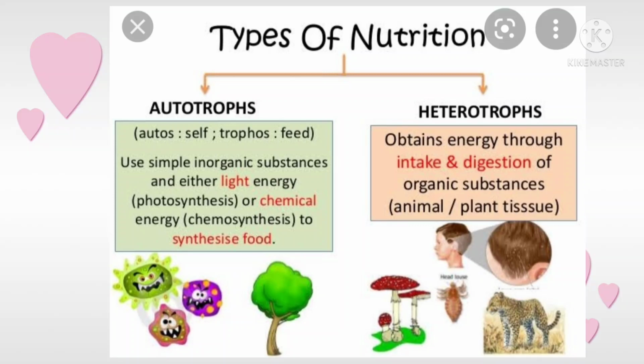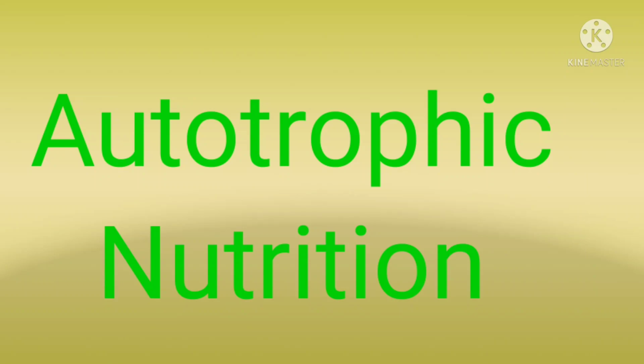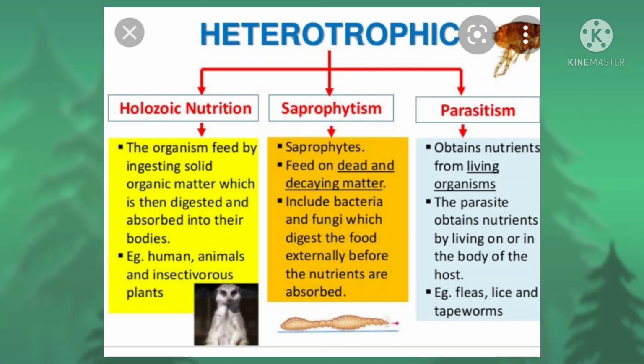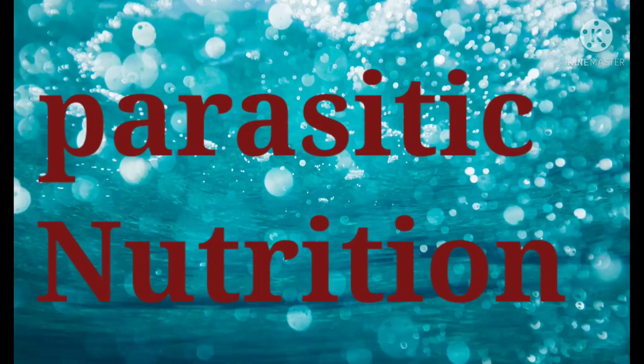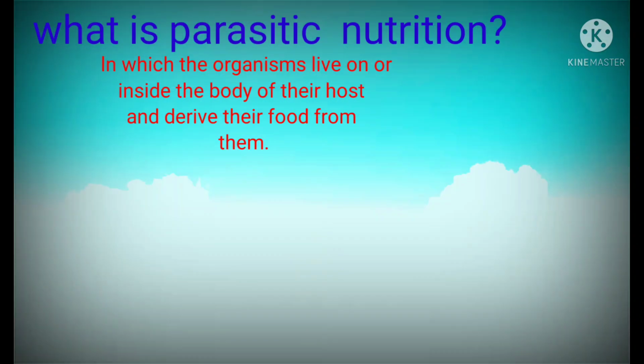In the previous session, we learned about autotrophic nutrition. Today we are going to learn about heterotrophic nutrition. There are many types: saprophytes, parasites, holozoic nutrition, etc. Now we are going to parasitic nutrition. See children, do you know what parasitic nutrition is?